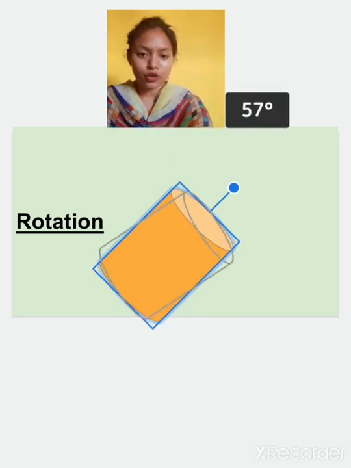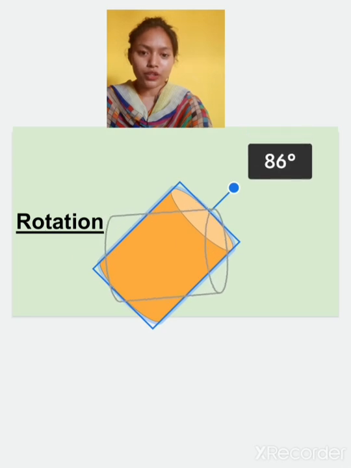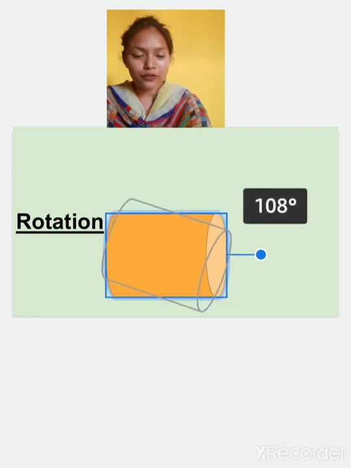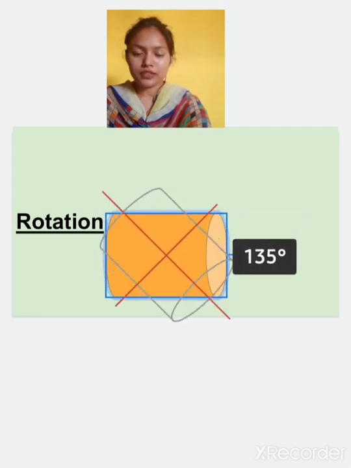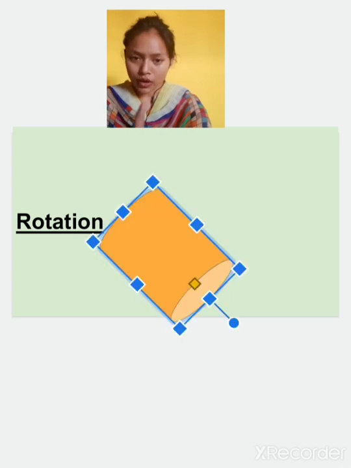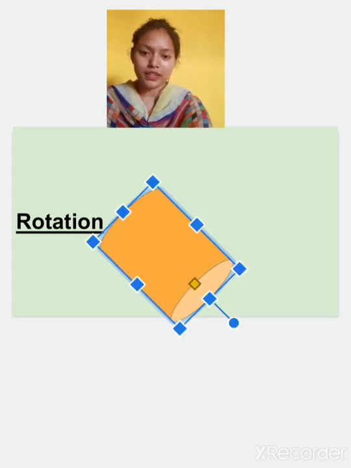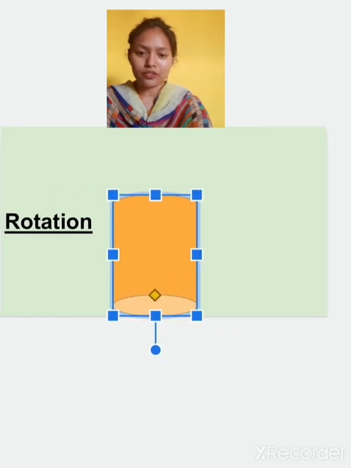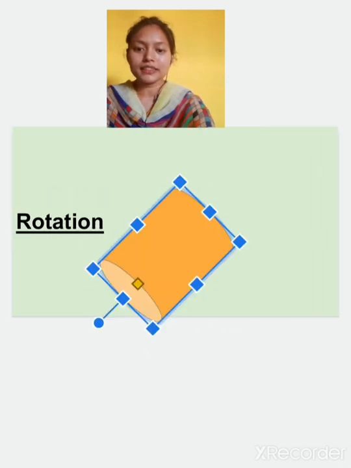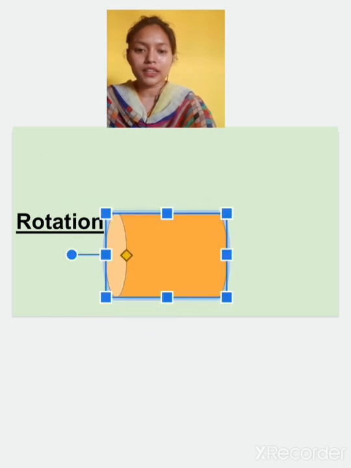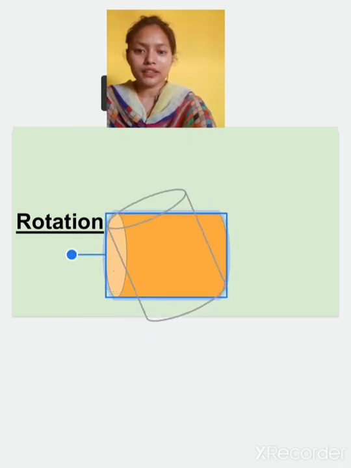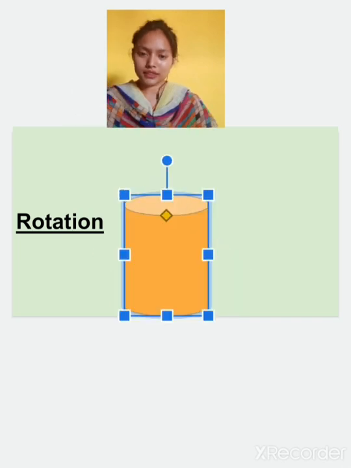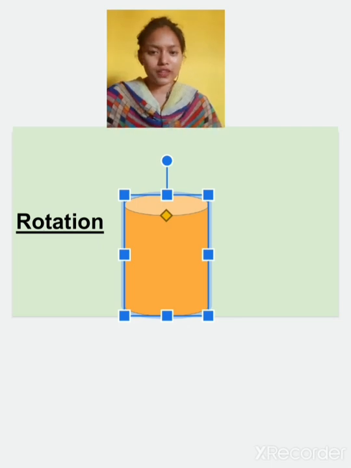Then again if we rotate it 45, it will be 45 plus 45, it is 90. Okay. Now again if we rotate it 45, then 90 plus 45 is 135. So it will come like this. Then again if we rotate, it will come like this. Then again 45 like this, again 45 like this, and again 45, it will be like this. So this is 45, 45, 45 degree rotation.